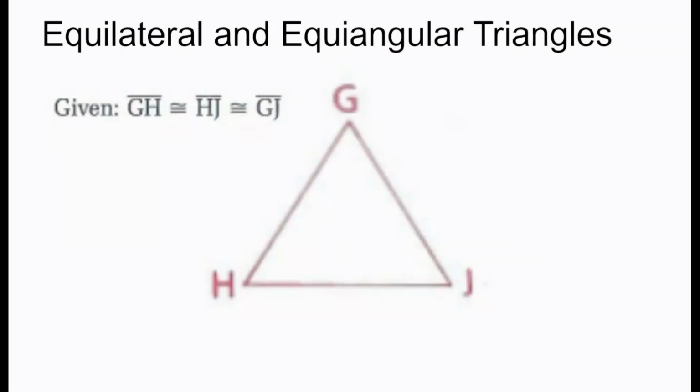Now, the last fact about triangles is about equilateral and equiangular triangles. So I know the largest side is opposite the largest angle. Well, if I have all three congruent sides, that would tell me all three congruent angles. Therefore, if a triangle is equilateral, then the triangle will also be equiangular. Again, this only applies to triangles. This does not apply to other polygons.